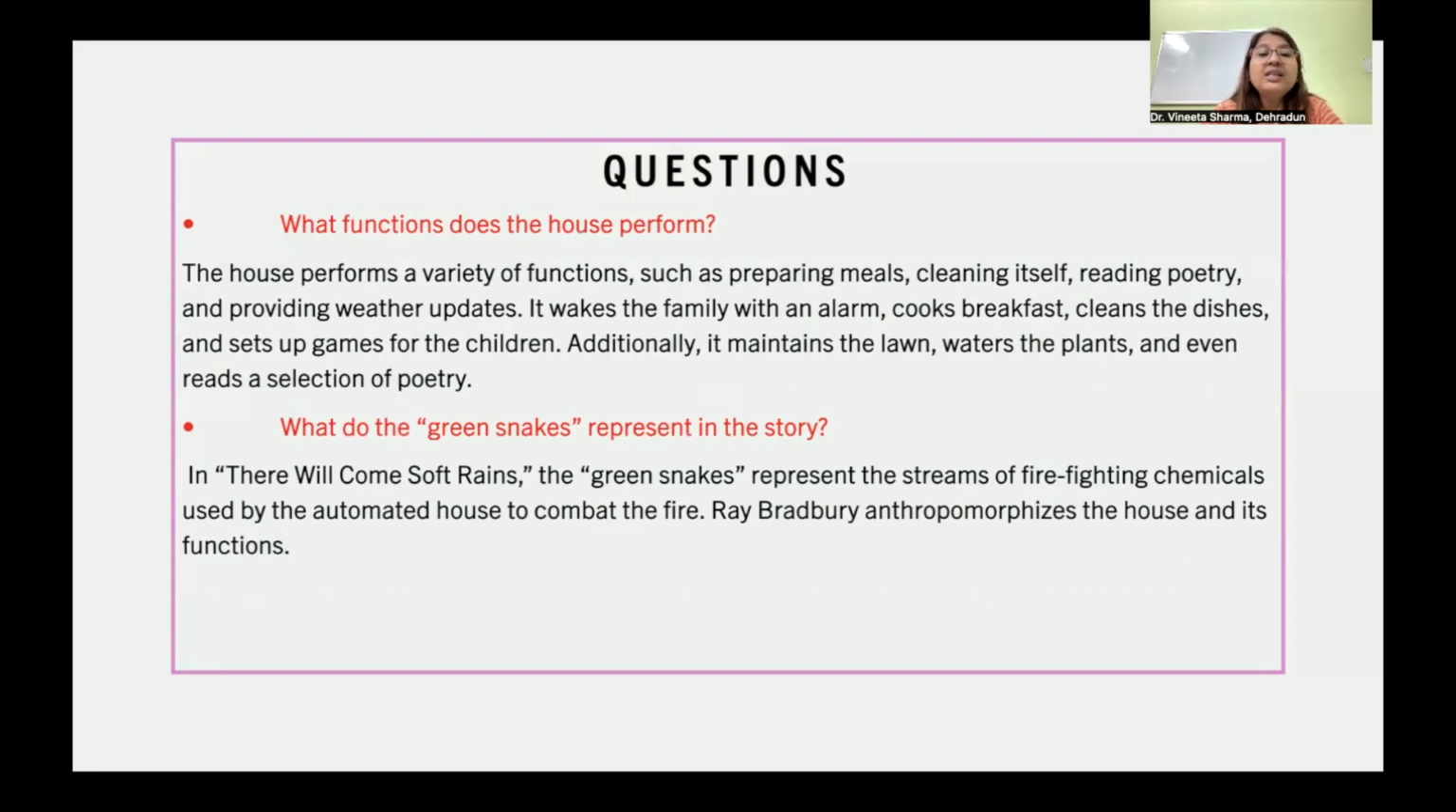What do the green snakes represent? In this story, the green snakes represent the streams of firefighting chemicals used by the automated house to combat the fire. Ray Bradbury anthropomorphizes the house and its functions.